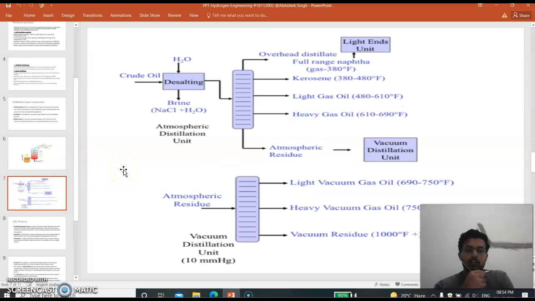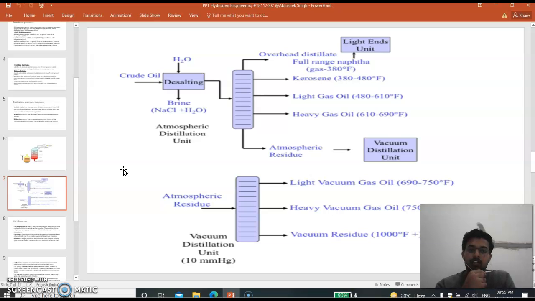Now this is the proper atmospheric distillation unit. The crude oil enters where the first desalting process takes place. We use brine, NaCl plus H2O, and then the feed is fed to the distillation column, as we discussed earlier.